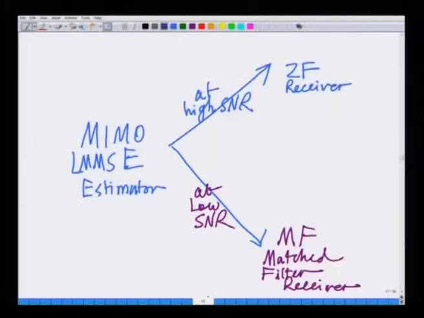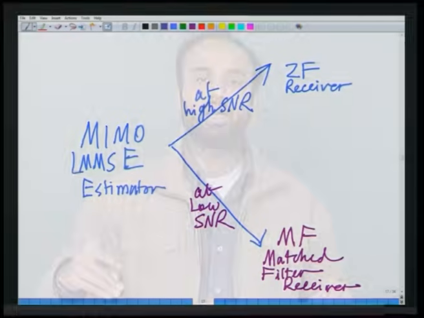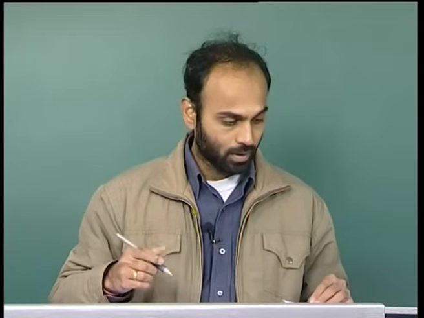We also said that the LMMSE estimator at high SNR reduces to the zero forcing receiver, and at low SNR it reduces to the matched filter. We also said the LMMSE estimator is robust to noise. It does not result in noise enhancement or noise amplification as the zero forcing receiver does, and hence is better compared to the zero forcing receiver.